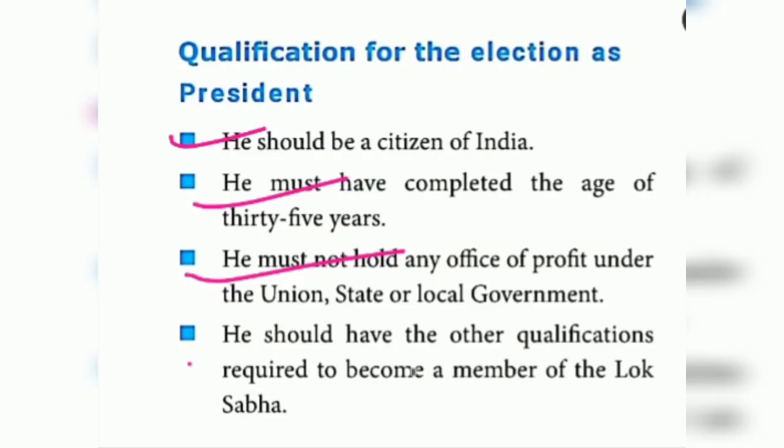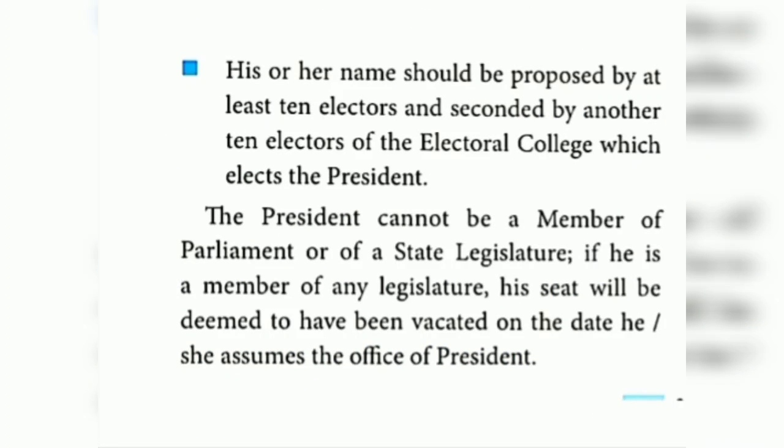Then the last one: he should have the qualification to be a member of the Lok Sabha. These are the qualifications of the president. How is he elected? By the electoral college members only. The electoral college consists of both houses of parliament, Rajya Sabha members as well as Lok Sabha members. His or her name, the president's name, should be proposed. So what is the meaning of proposed?